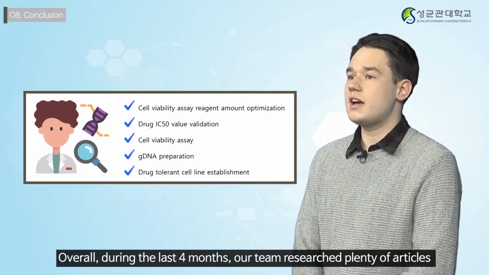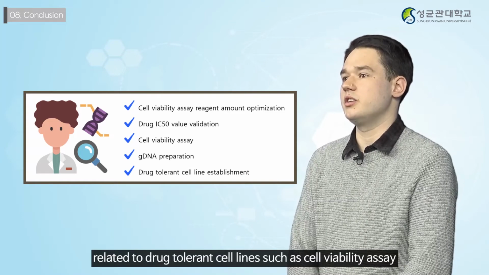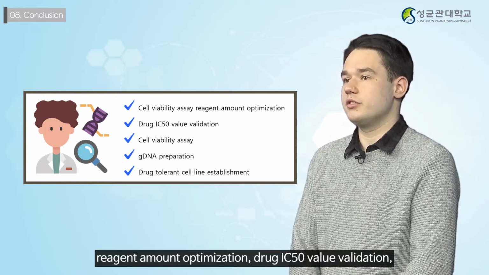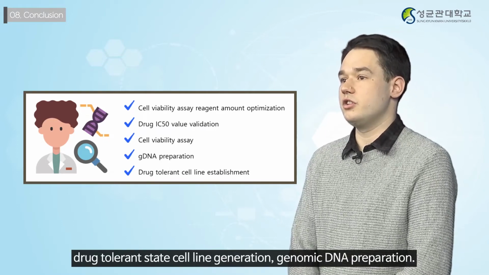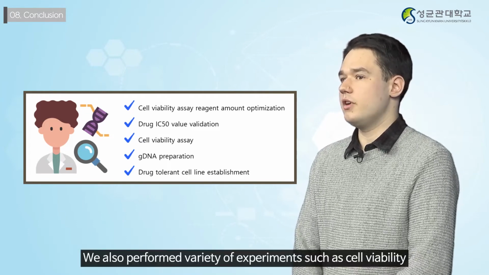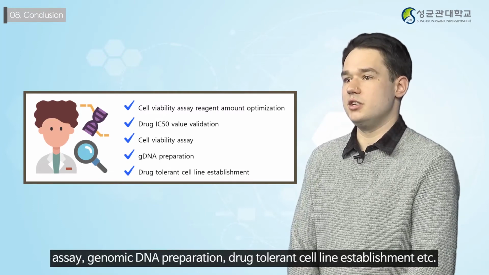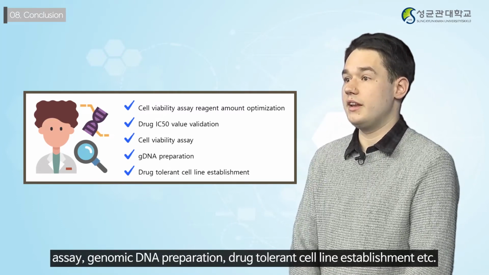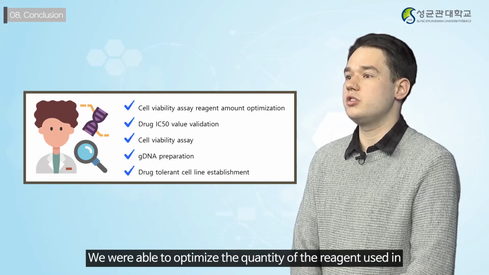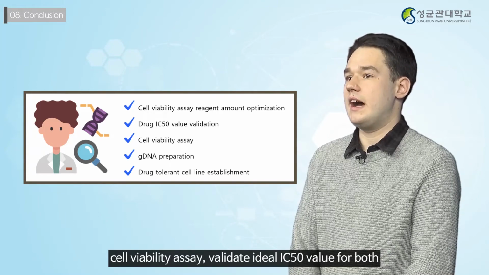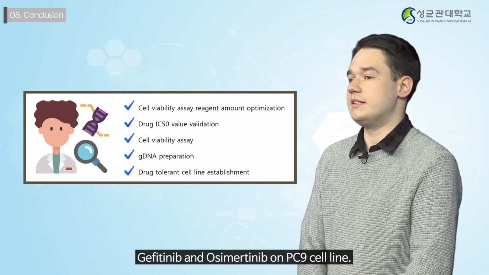Overall, during the last 4 months, our team researched plenty of articles related to drug-tolerant cell lines, such as cell viability assay, reagent amount optimization, drug IC50 value validation, drug-tolerant cell line generation, and genomic DNA preparation. We also performed a variety of experiments, such as cell viability assay, genomic DNA preparation, drug-tolerant cell line establishment, etc. We were able to optimize the quantity of the reagent used in cell viability assay, and validate the ideal IC50 value for both gefitinib and osimertinib on the PC9 cell line.